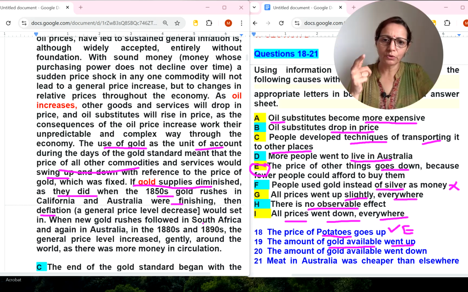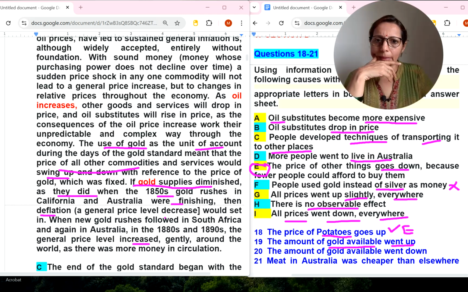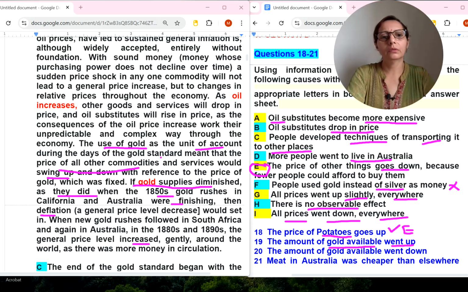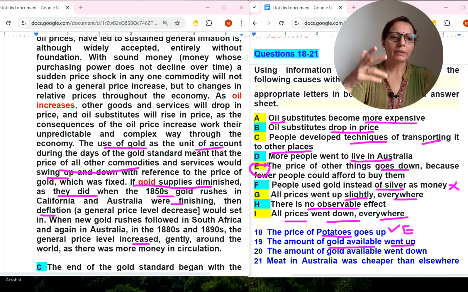When gold rushes followed in South Africa and again in Australia, the general price level increased gently around the world as there was more money in circulation. It means when gold supply is up, everything is up, and if it is down, everything is down.